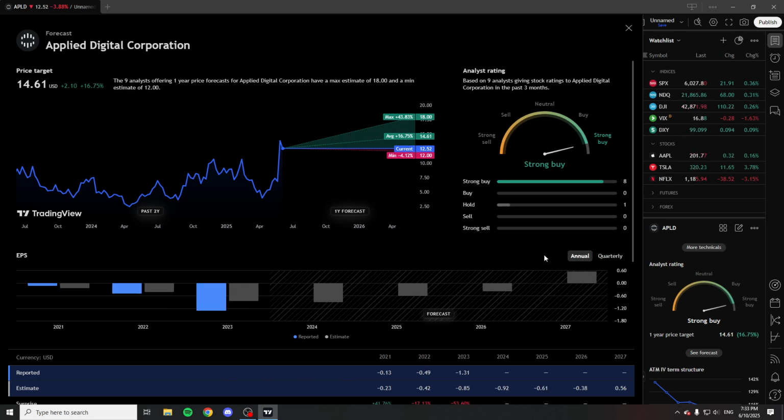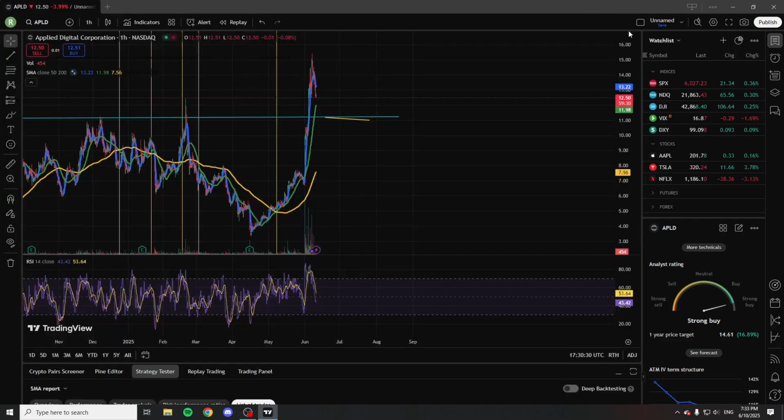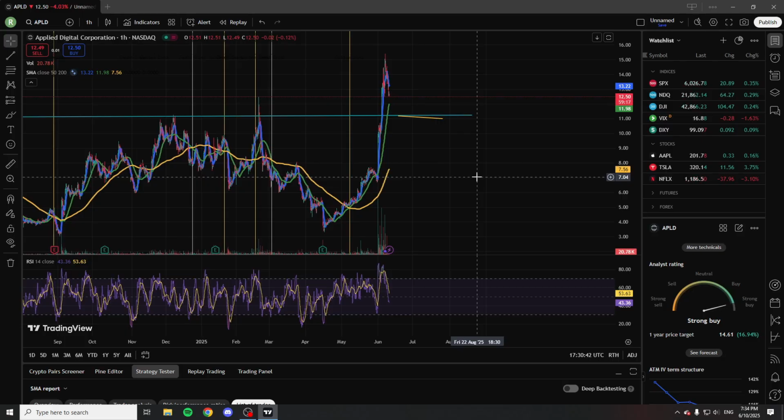Now, annually, as you can see here, we don't expect to make any proper EPS, earnings per share, that is, until 2027, where they expect to make $0.50 on each share. But as you can see, they're expected to earn or at least lose less and less, so that is great to see. And I do think that is going to happen. And as you can see in the earnings as well, the revenue is expected to just rise rapidly, and we know we are going to need more AI data centers, and I do think this is going to be a huge play in the future. So I think if you get on this now, it's going to be absolutely insane. But of course, remember, this is only my opinions and my analyses, and I, of course, could be wrong, and it could go belly up tomorrow.